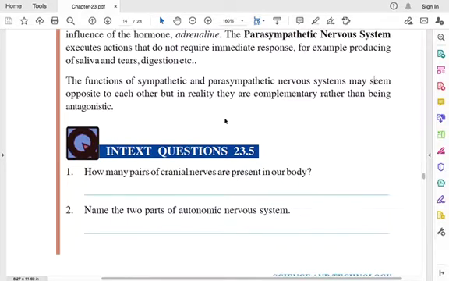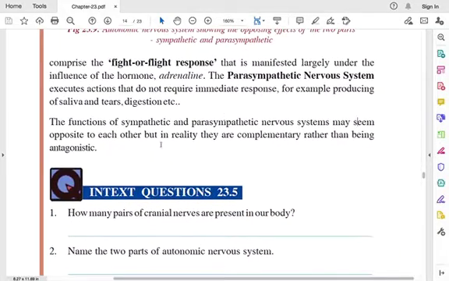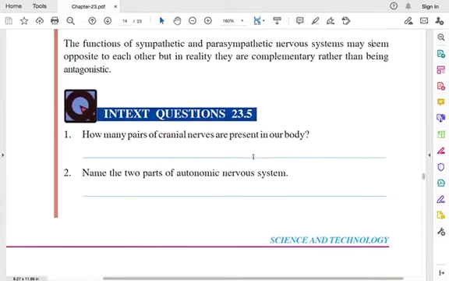The functions of the sympathetic and parasympathetic nervous system may seem opposite to each other, because here we told that sympathetic nervous system comes into play when there is a need for immediate response, but parasympathetic for those who do not require immediate response. So it might seem opposite, but it's not opposite, it's complementary. Okay, it's complementary, that they happen alternatively.